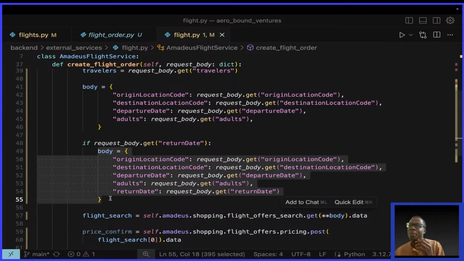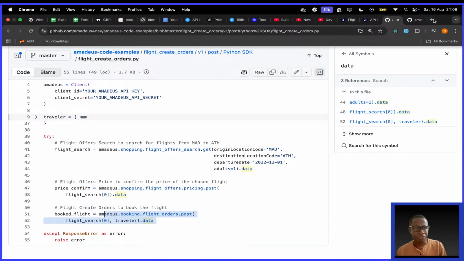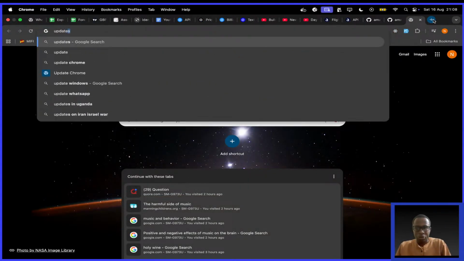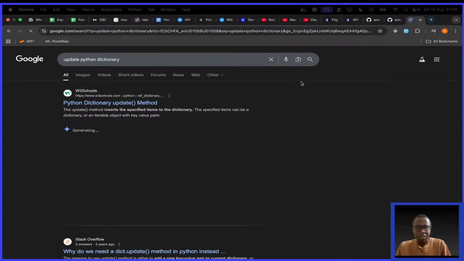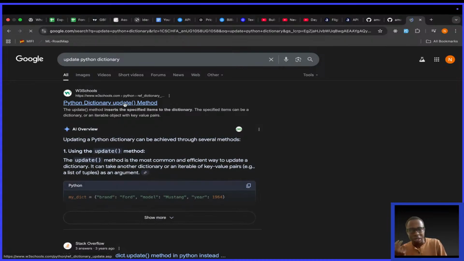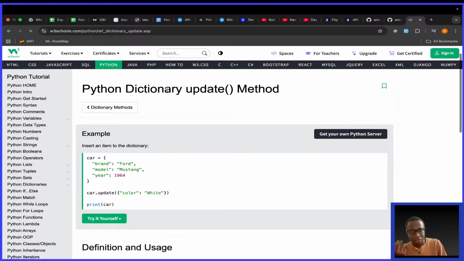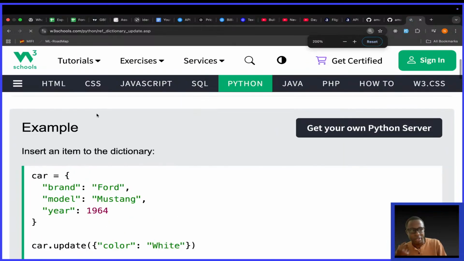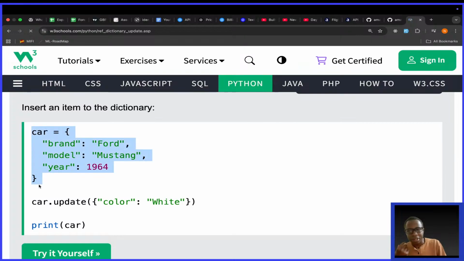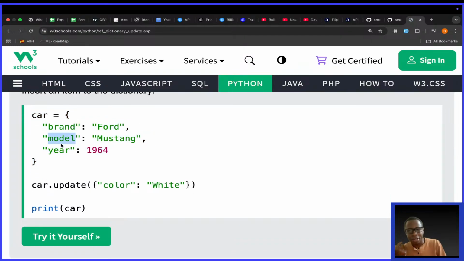Actually, I'm thinking about a way in Python. There is a way to update a dictionary. I did not think about this, so let me show you. If I simply go to Google and search update Python dictionary, it's actually there. I think at that time when I was doing it, it did not come to my mind. They say Python dictionary update method. Let me expand this so that you can see it properly. They have a car dictionary having a brand, a model, and a year. Then they say car.update with color white. So this is what I should have done.